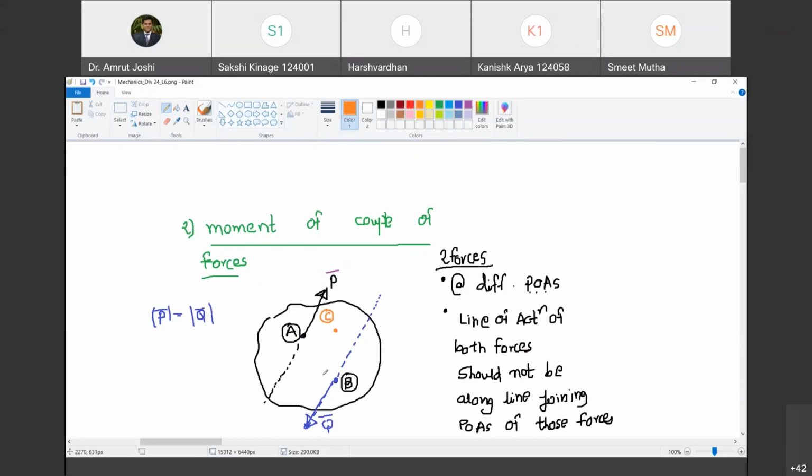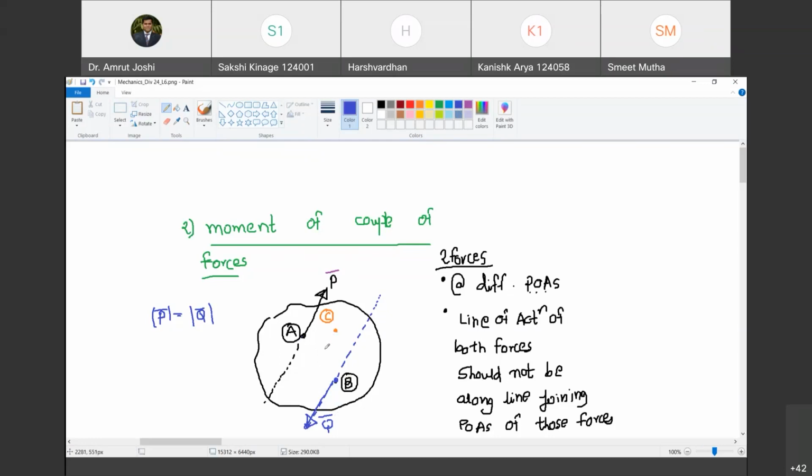तो हमें क्या करना पड़ेगा? At a time एक force consider करना पड़ेगा, and we will have to convert that force into a force couple system at that point C. Do you agree with me? Yes, sir. So let us first consider Q bar. Now I am asking a question. Forget about P bar acting at A. There is only Q bar acting at B. What is its effect at point C?